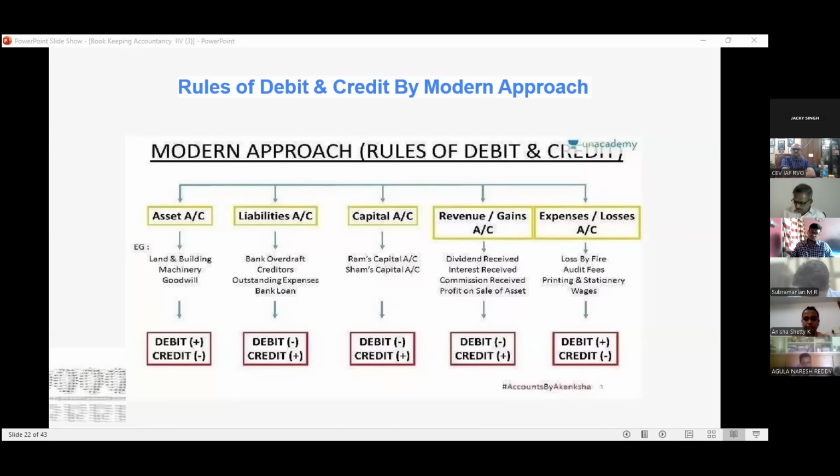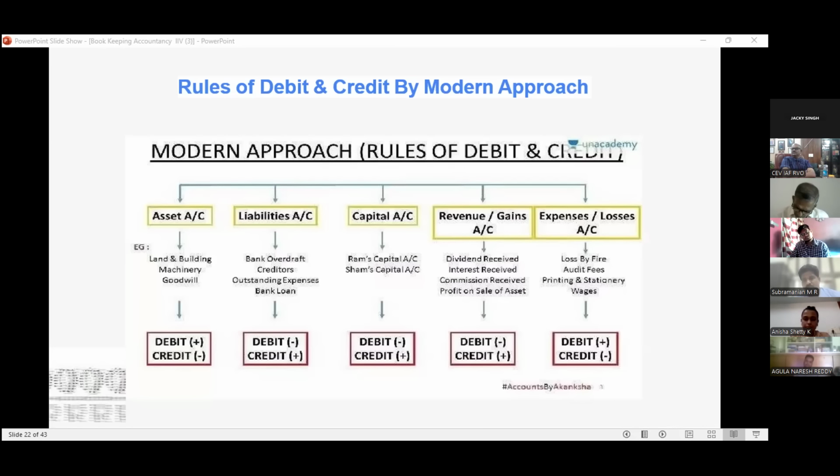Similarly, we have capital. As per the business entity concept, we have learned that the business and the owner are two different persons. Then capital should be a credit. Suppose you are the owner and you are putting in the capital, then capital is a credit. What are you putting in? You are putting in cash, so cash should be debit, and our entry should be cash account debit to capital account.